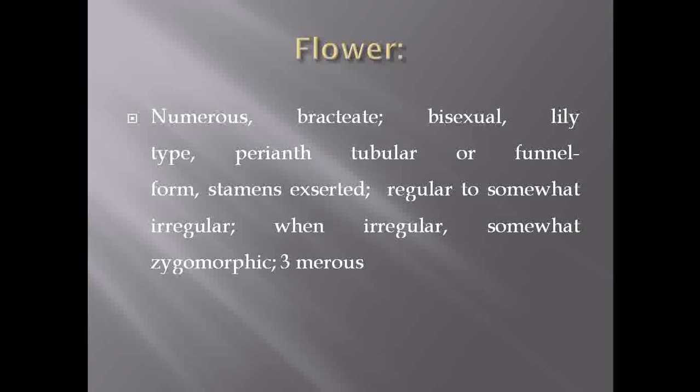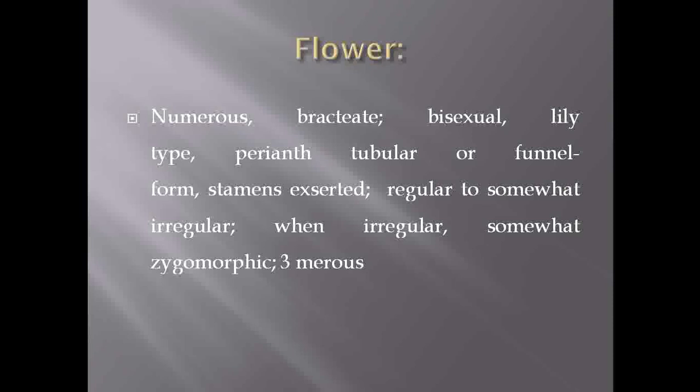The flower shows the presence of both sex organs, that's why the flower is bisexual. Basically, if we compare the lily family with the family Agaveaceae, the flower patterning looks like a lily type. So the flowers observed in this family are lily type.